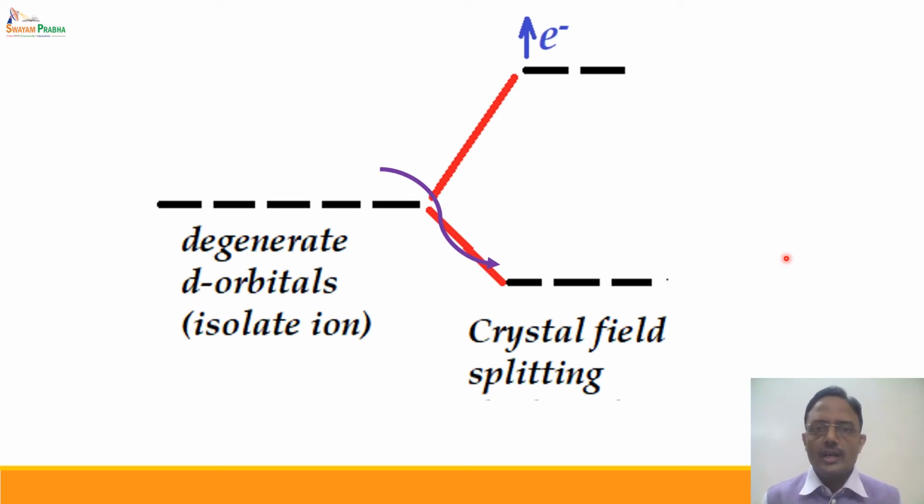This t2g to eg excitation requires energy corresponding to the visible region of the spectrum, and hence most of the complexes are colored. This is the explanation of the color or absorption spectra of the complex on the basis of crystal field theory. And we have discussed that valence bond theory could not explain the absorption spectra of complexes, because according to valence bond theory all the 5 d orbitals are degenerate, and such a transition is not possible in a degenerate set of orbitals.